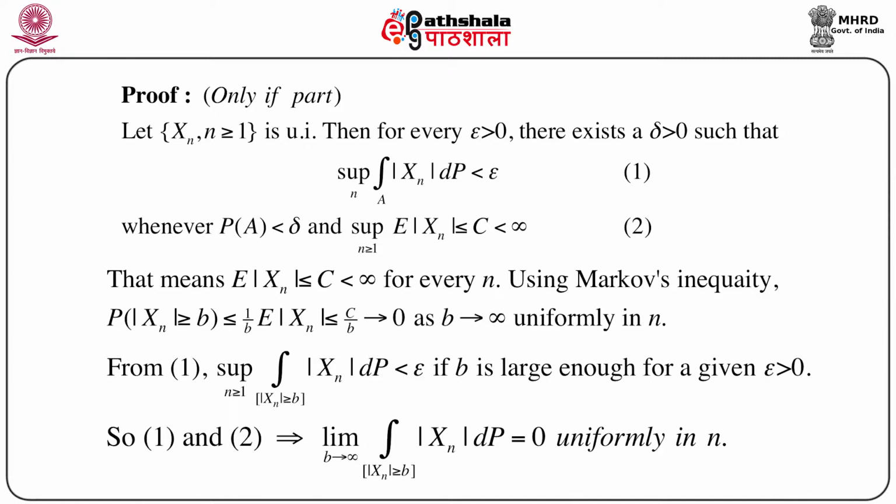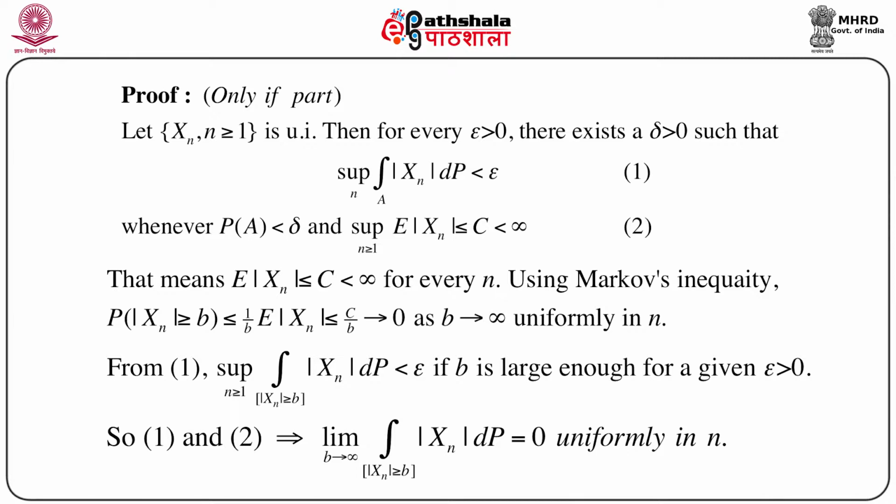First, we will prove the only if part. That means we assume that the sequence X_n, n greater than or equal to 1, is uniformly integrable. Then naturally, according to the definition, we can say that for every epsilon greater than 0, we can always find a delta, again small but greater than 0, such that the supremum over n of the integral over A of mod X_n dP is less than epsilon, we call this condition 1, whenever probability of A is less than delta.